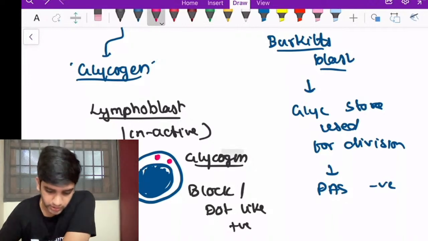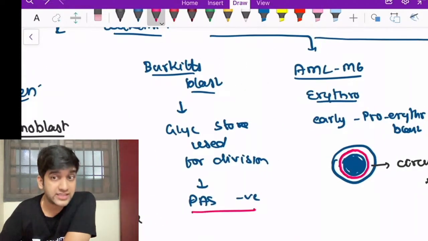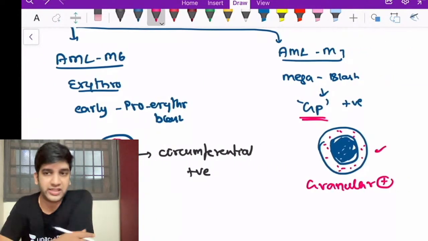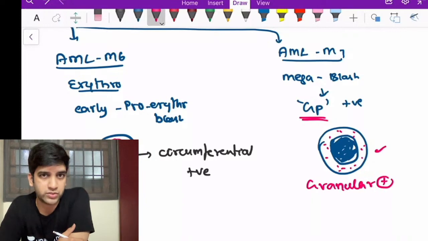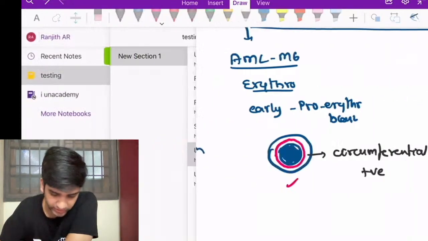Fine. So PAS has dot-like positivity in your ALL, no positivity in Burkitt's lymphoblast, circumferential positivity in M6, and granular positivity in M7. This is how a PAS looks, fine? So these are different applications of the same stain in different locations, right?